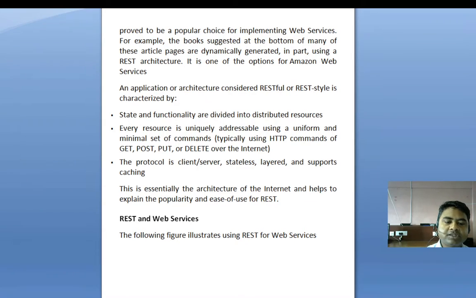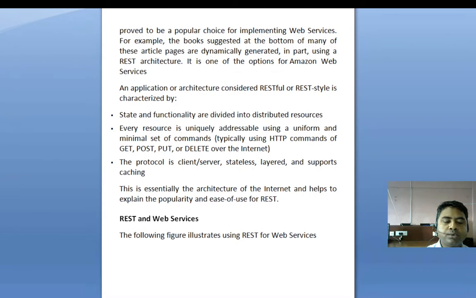Next one is layered system. The layered system style allows an architecture to be composed of hierarchical layers by constraining the component behavior such that each component cannot see beyond the immediate layer with which they are interacting.